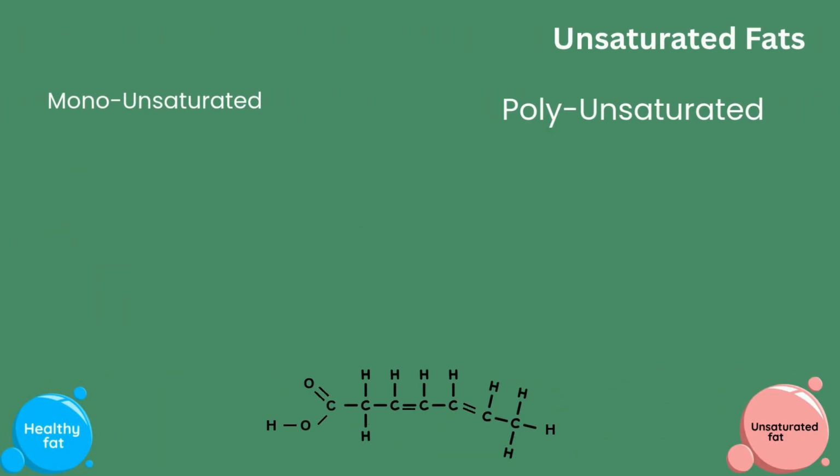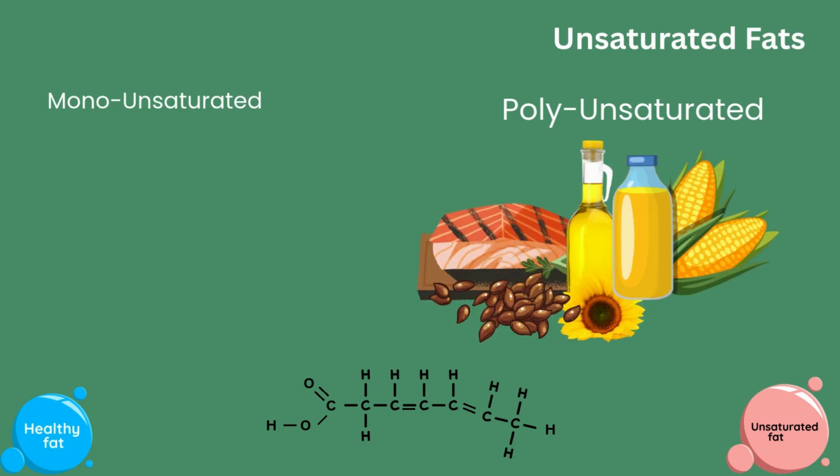Polyunsaturated fats have two or more double bonds in their chemical structure. You may be able to tell that they are polyunsaturated because they tend to stay liquid at room temperature. This type of fat is found in sunflower, corn, soybean, and flaxseed oils. In addition, they will be found in walnuts, flaxseed, and fish.